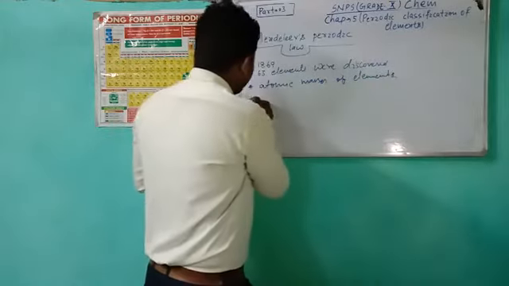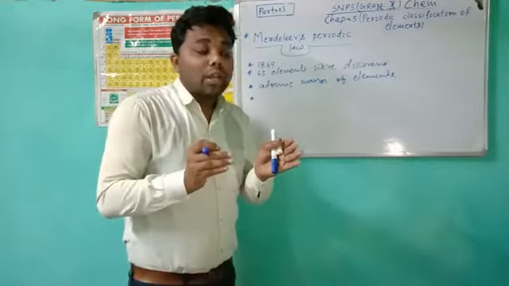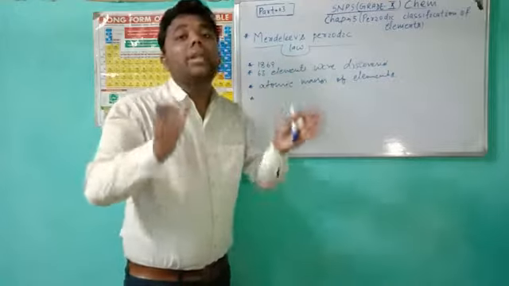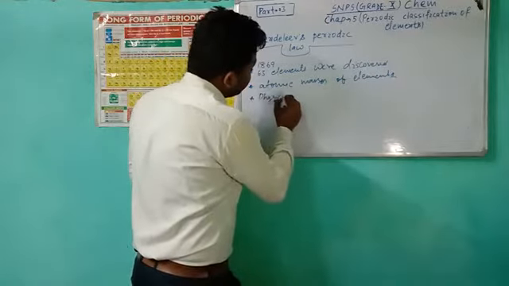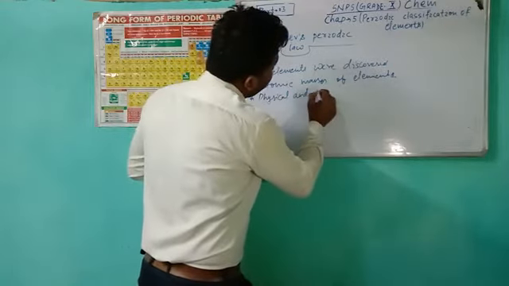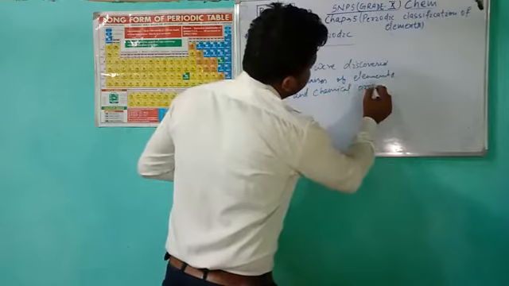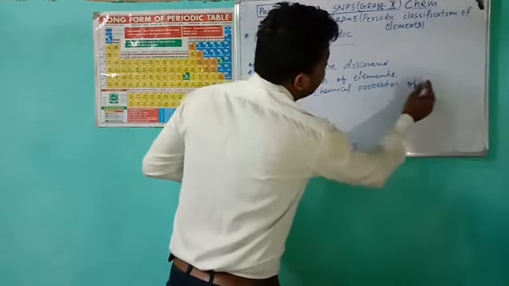And the second one is the relationship between the physical and chemical properties among the elements. Second is the physical and chemical properties of elements.